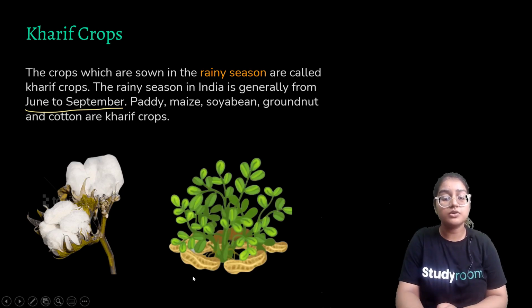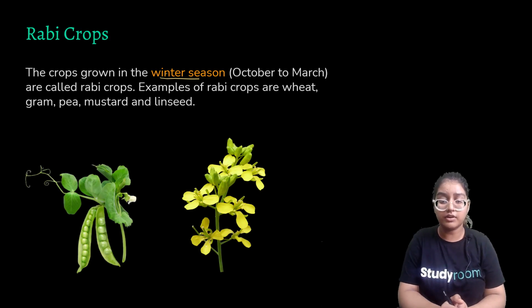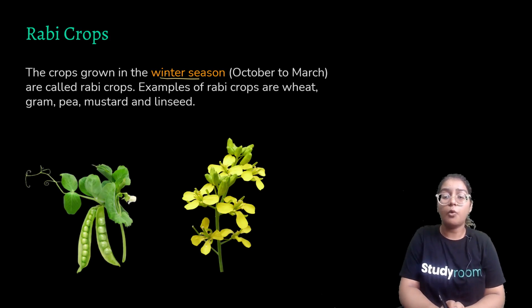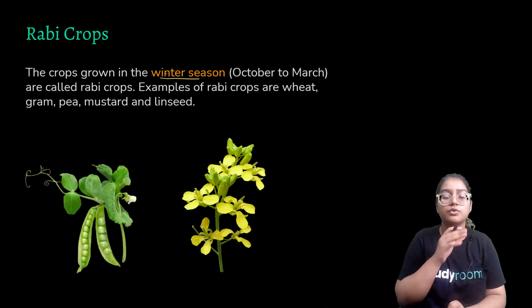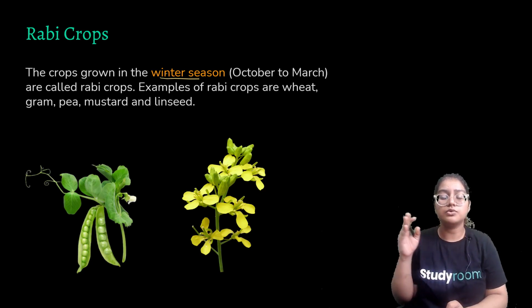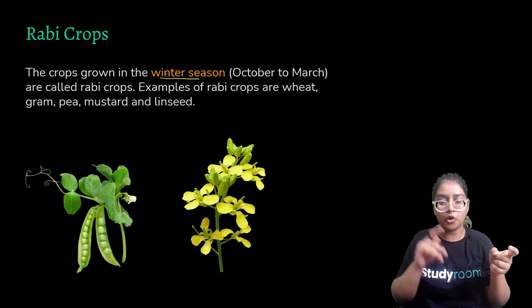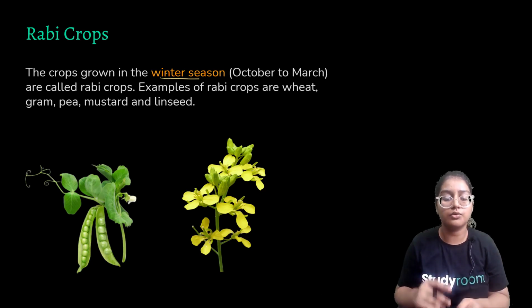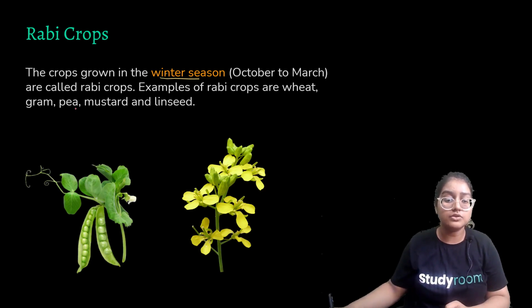What are Rabi crops? Rabi crops are the opposite of Kharif crops. They are grown in the winter season. For example, the crops which we grow from October to March are called Rabi crops. So Kharif crops are grown in the rainy season, and Rabi crops grow in the winter season. Rabi crops are grown from October to March, and Kharif crops from June to September. Examples of Rabi crops are wheat, gram, pea and linseed. So these are all examples of Rabi crops.